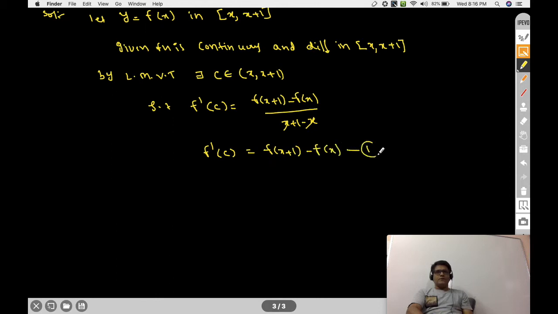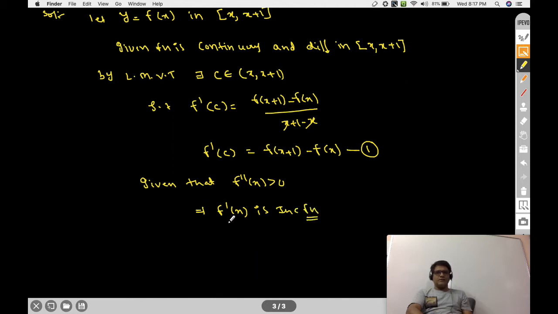So give this number 1. And one more thing, in the question it is given that f double dash x is greater than 0 for every x belongs to R. F double dash x is greater than 0 implies f dash x is what? Increasing function.